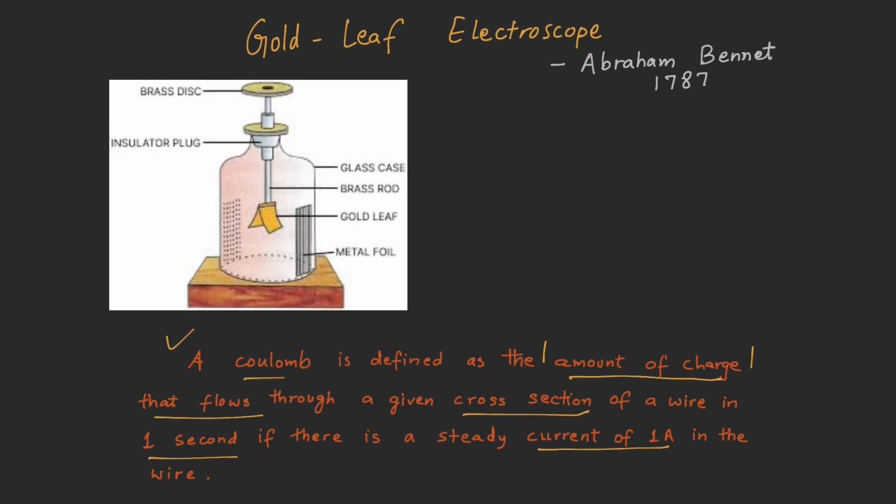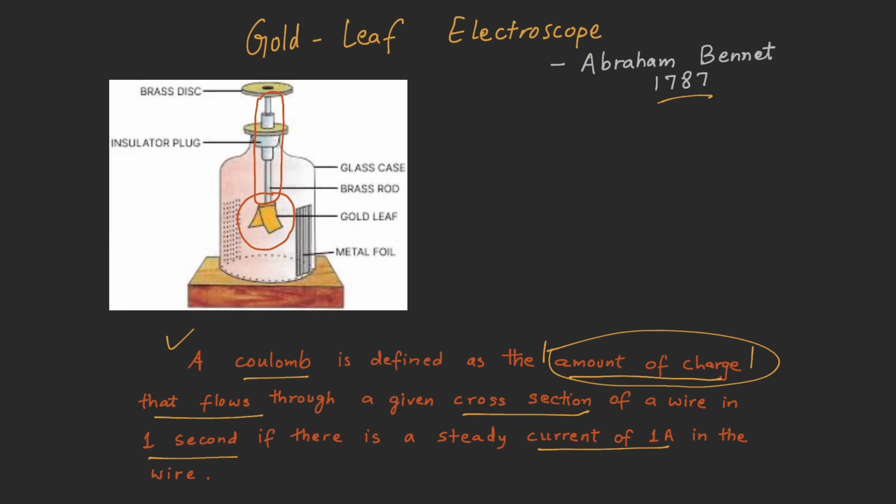While defining Coulomb, we talked about the amount of charge. And that's why it is important to see this instrument, which is called the gold leaf electroscope, through which we can measure the amount of charge. It was invented by Abraham Bennett in 1787. Gold leaf electroscope is a very simple instrument. Inside a glass jar or glass bottle, we insert a metallic rod, and on one tip there is a strip of gold that is bent to form gold leaves.